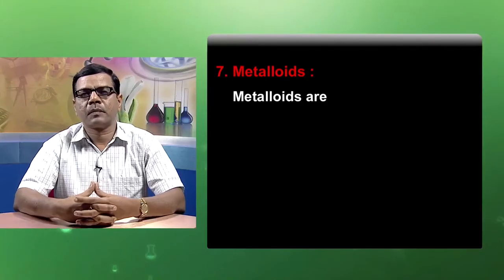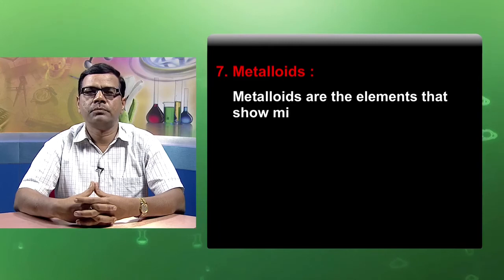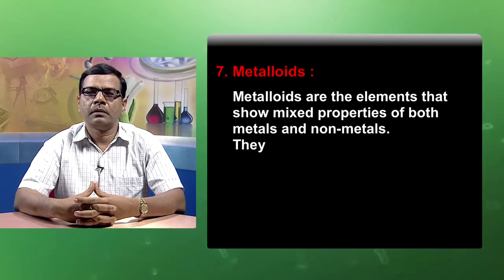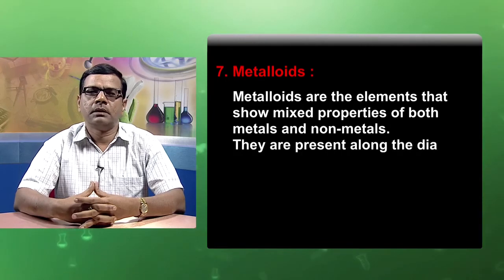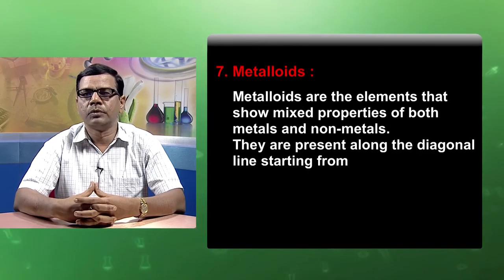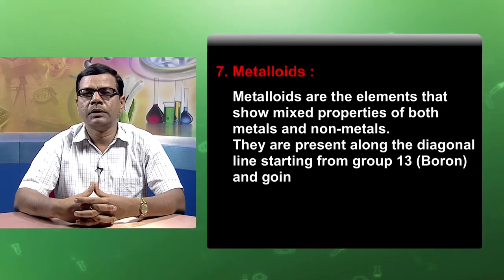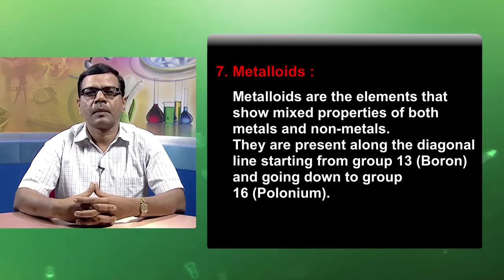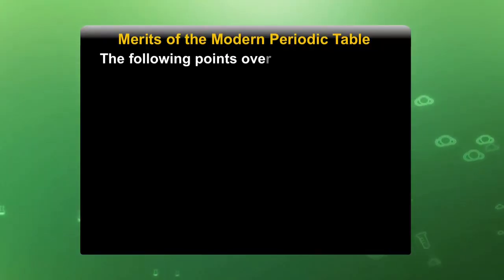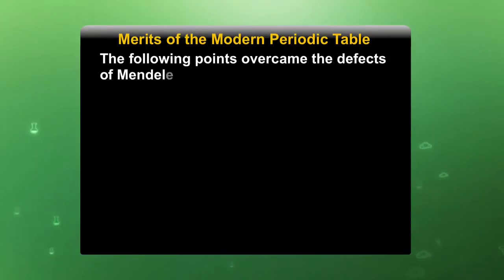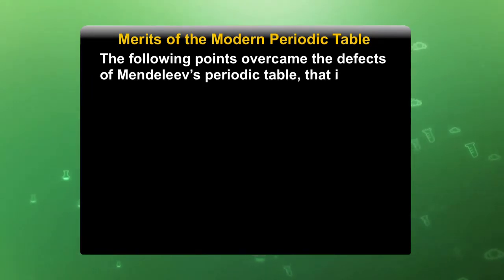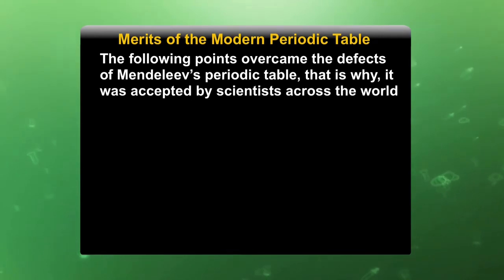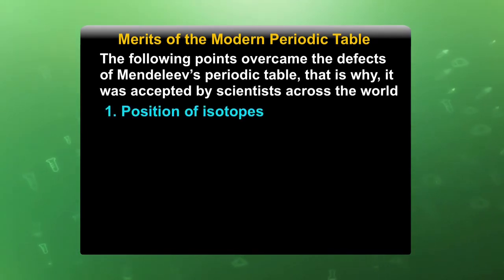The metalloids are the elements that show mixed properties of both metals and nonmetals. They are present along the diagonal line starting from group 13 boron and going down to group 16 polonium. The following points overcome the defects of Mendeleev's periodic table, and that is why it was accepted by scientists across the world. The position of isotopes.